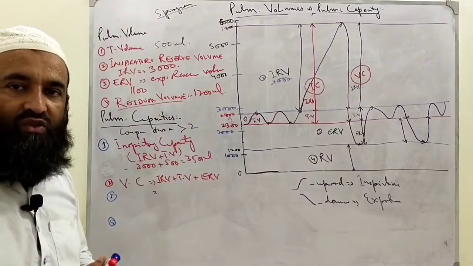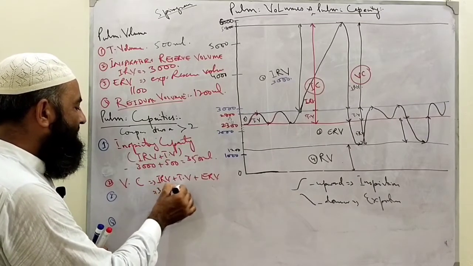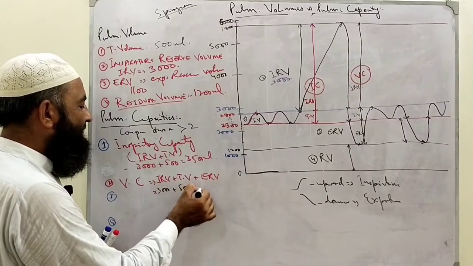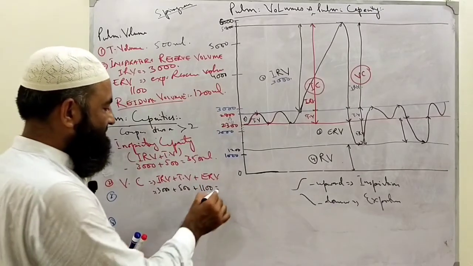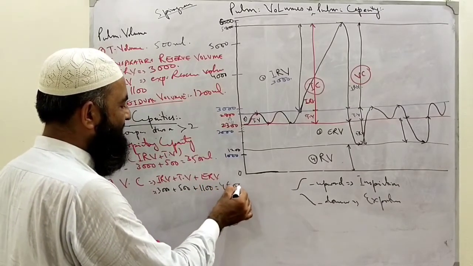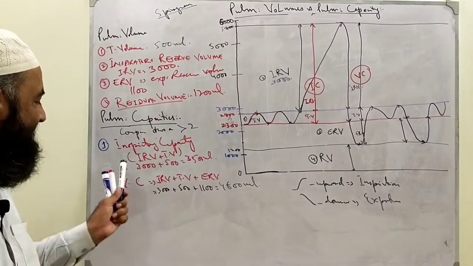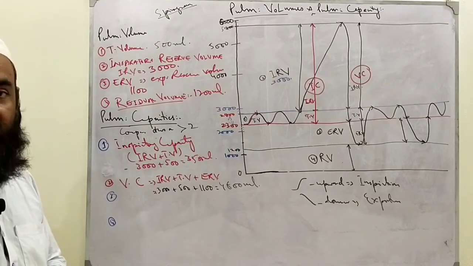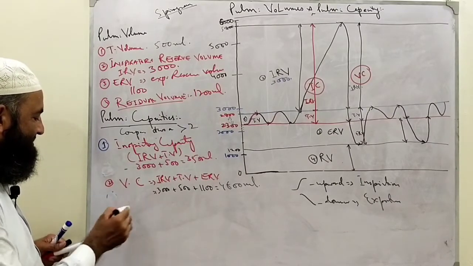What will be its value? We can easily calculate. Inspiratory reserve volume 3000, tidal volume 500, expiratory reserve volume 1100. What is the value? Remember, 4600 ml. This is called vital capacity. Clear? Important parameter. Now what should be volume capacity number 3?